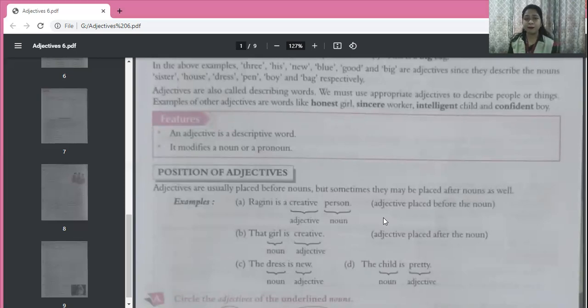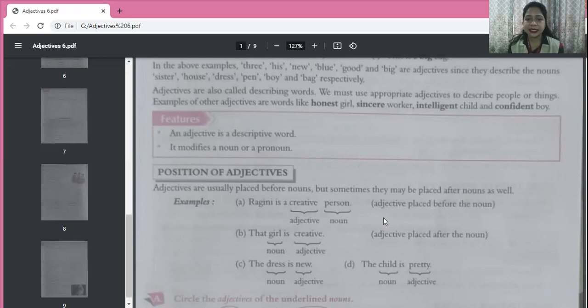Ragini is a creative person. Okay, Ragini is the noun also and person is the noun also. So what kind of person? Creative. Okay, so creative is the adjective. Now we can also write that Ragini is creative. Instead of writing Ragini is a creative person, we can also say that Ragini is creative. Now, Ragini is the noun and this creative word is telling us something about Ragini only. Who is creative? Ragini. So, this creative word is telling us something about Ragini. This is an adjective, but it is not placed with Ragini.